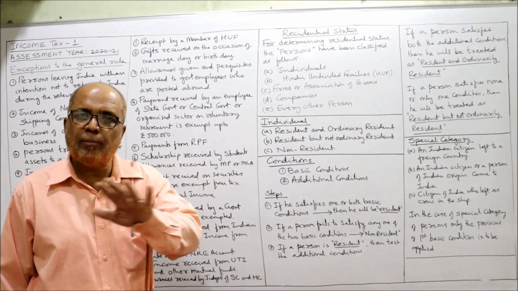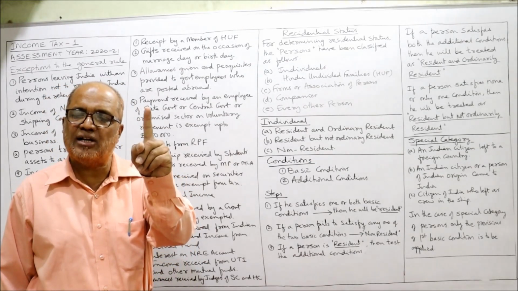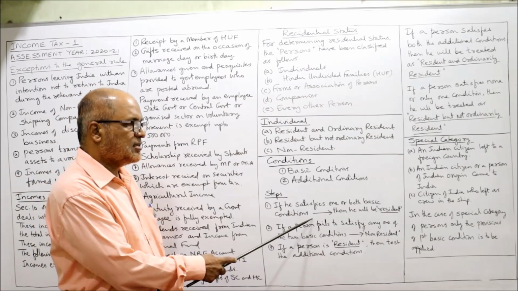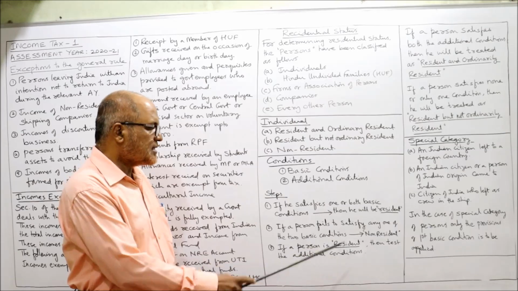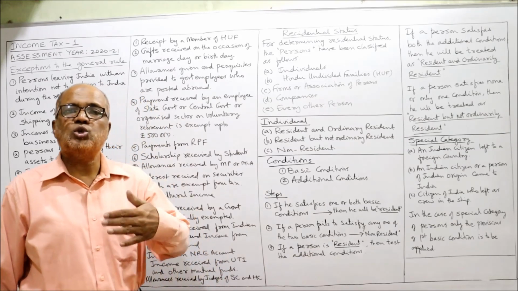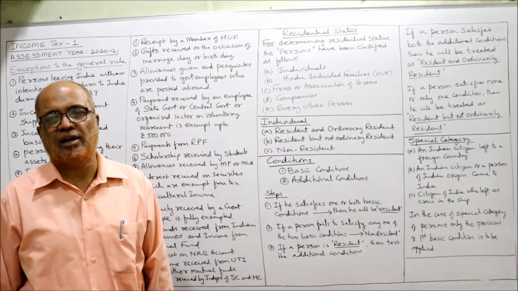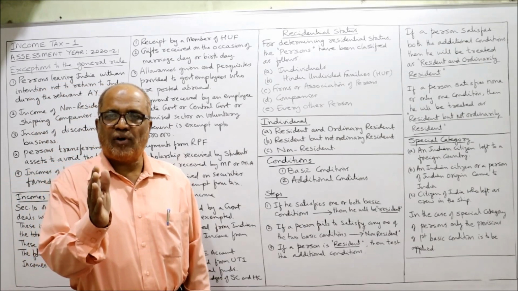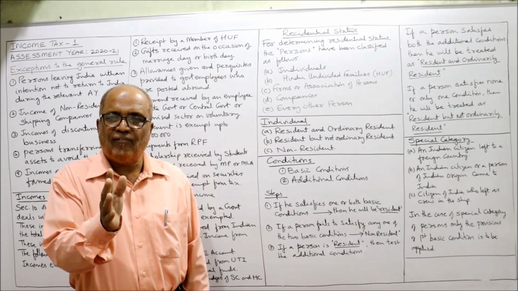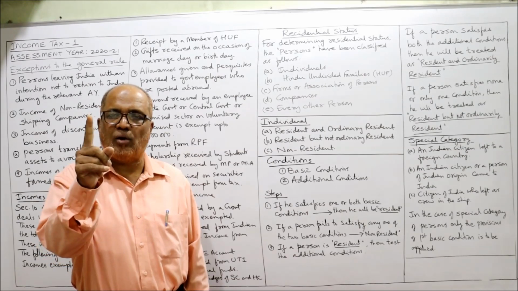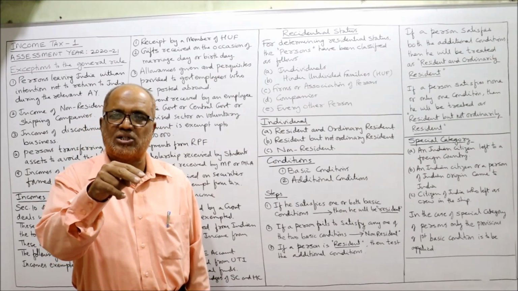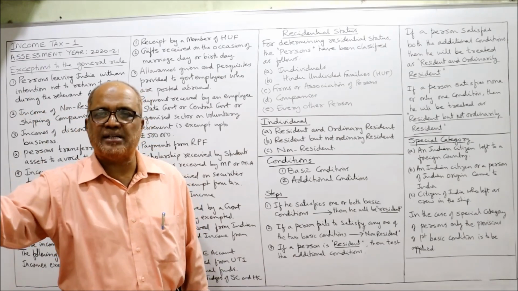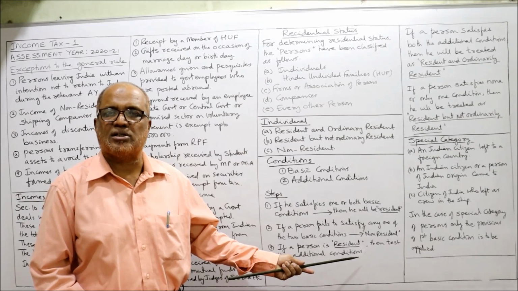If a person cannot satisfy the first basic condition and also the second basic condition, he will be called non-resident. Third, if a person is resident, then we have to test the additional conditions. So, first of all, we have to see the basic condition. If a person satisfies one or both the basic conditions, he will be called resident. If a person does not satisfy any basic condition, he will be non-resident.